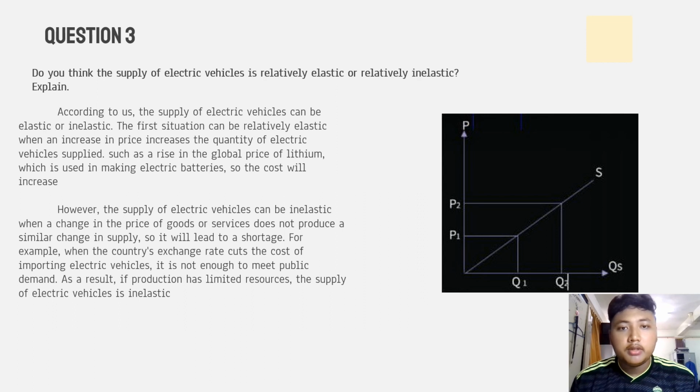The first situation can be relatively elastic when an increase in price increases the quantity of electric vehicles supplied, such as a rise in the global price of lithium, which is used in making electric batteries, so the cost will increase. However, the supply of electric vehicles can be inelastic when a change in the price of a good or service does not produce a similar change in supply, so it will lead to a shortage. For example, when the country's exchange rate cuts the cost of imported electric vehicles, it is not enough to meet public demand. As a result, if production has limited resources, the supply of electric vehicles is inelastic.